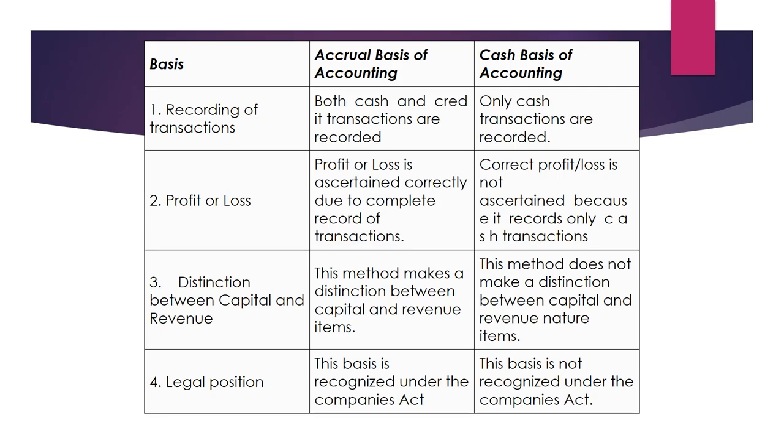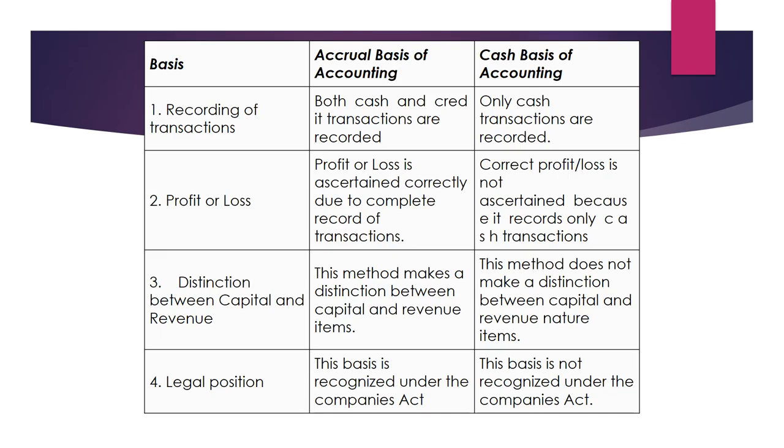Under the Companies Act 2013, the accrual basis of accounting is recognized, and cash basis of accounting is not recognized under the Companies Act. So this is the difference between cash basis and accrual basis of accounting.